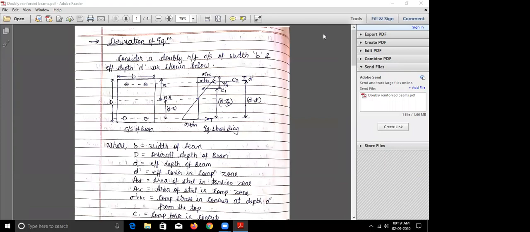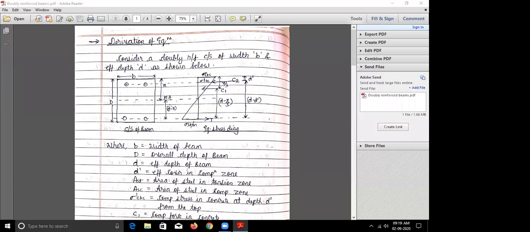Now we'll start with the derivation of the equation. We'll just go through the equations like we had in the singly reinforced section. So now we can see the equations in the doubly reinforced section. Here we have considered a doubly reinforced section of width B and effective depth D as shown below. So this is the cross section of a beam. This is the width of the beam and this is the overall depth D. Since it is doubly reinforced, I have shown the reinforcement at the bottom as well as the top.